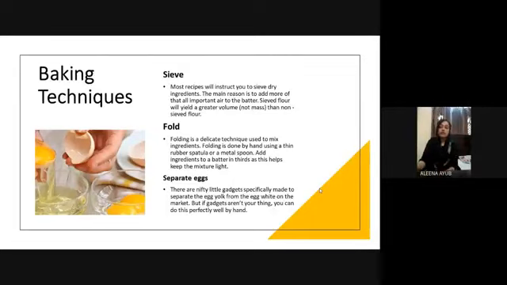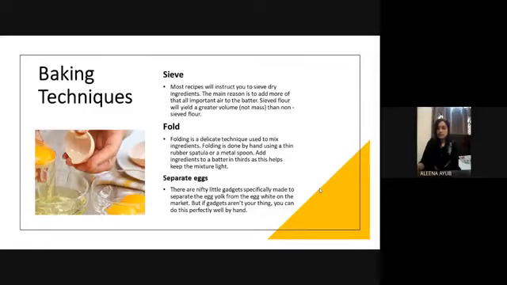In Urdu, we say it as chhaanna, that means we sieve our ingredients with a strainer so that we get smoother flour. So this is the sieve technique we use in baking, so that our finished product is smoother and nicer. The next one is fold. Folding is a delicate technique used to mix ingredients.